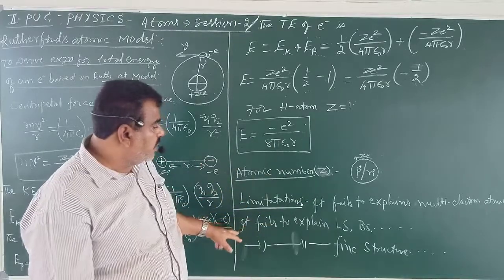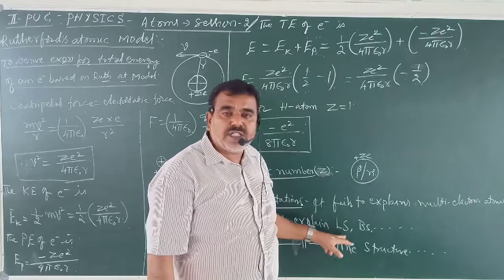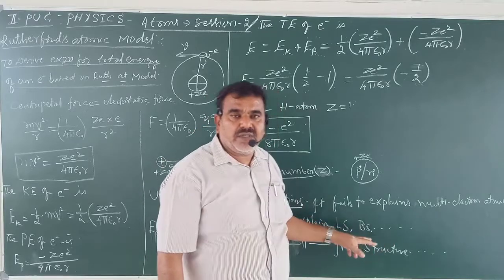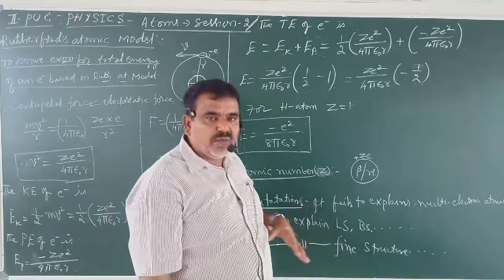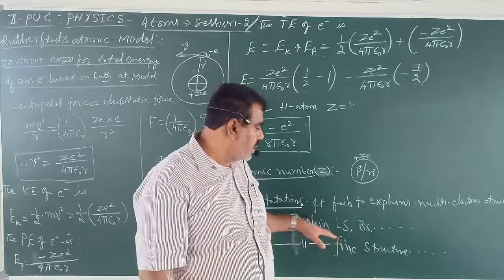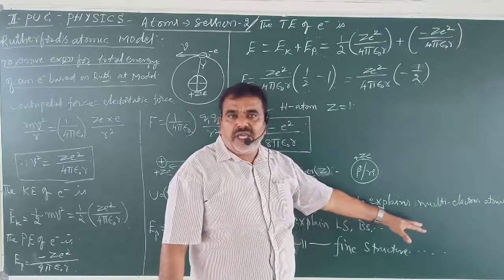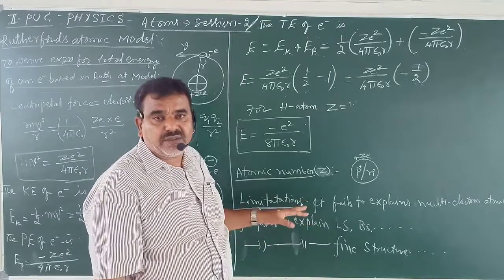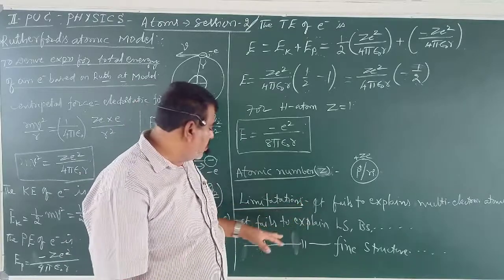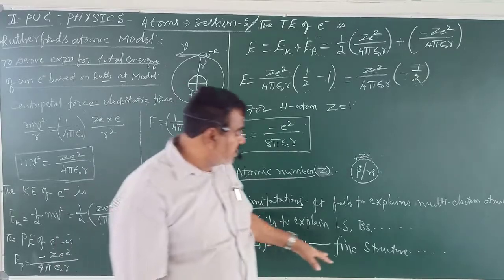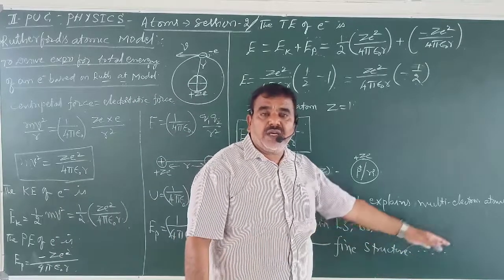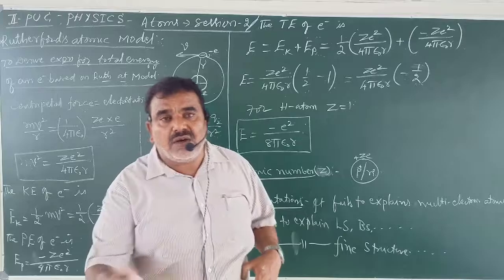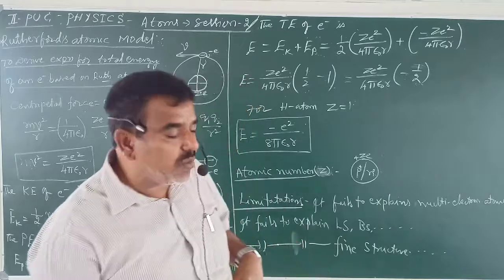It also failed to explain the different spectral series of the hydrogen atom, that is the Lyman, Balmer, Paschen, Brackett and Pfund series. It failed to explain the atomic spectra of different elements. It failed to explain fine structure, hyperfine structure, the Compton effect, Raman effect, Zeeman effect.